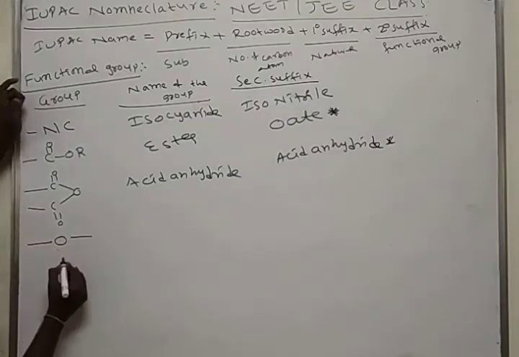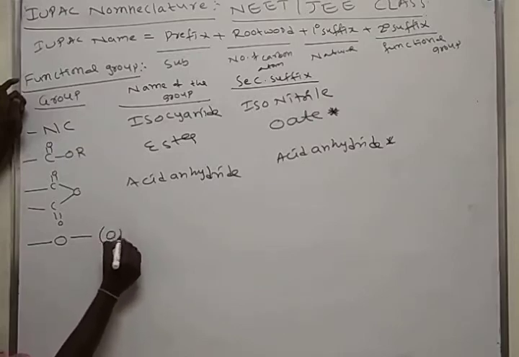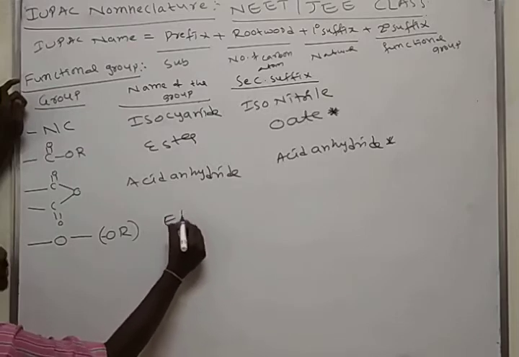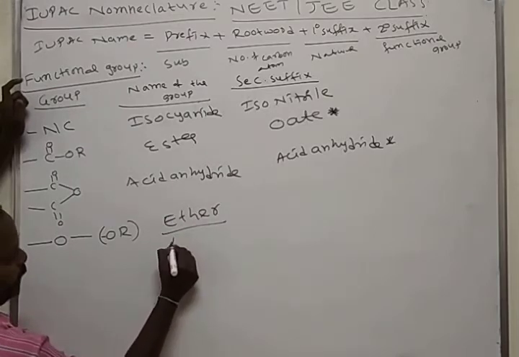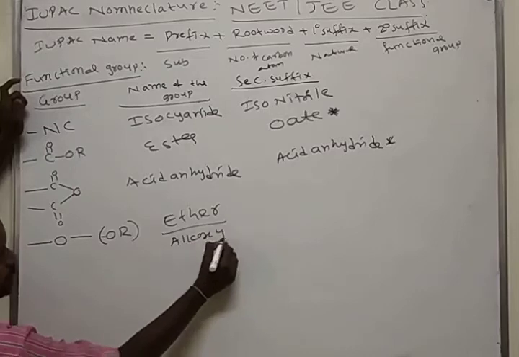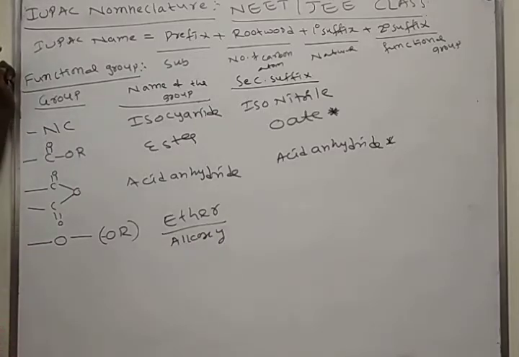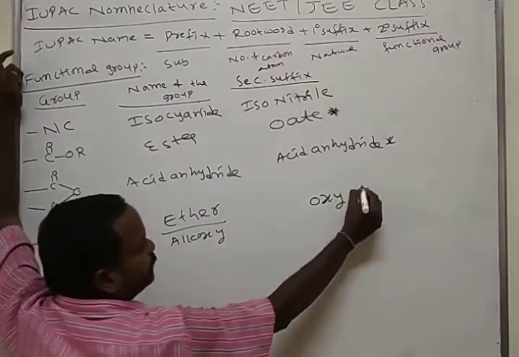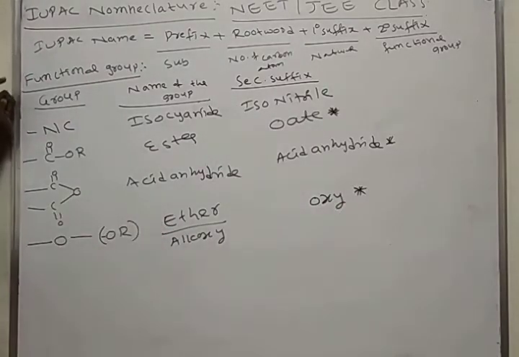Okay, here O. In some books it may be mentioned like this, OR. This we call ether functional group or alkoxy functional group. We use oxy. This is also specific. Okay, this is also one of the important and specific. These are the important functional groups present in organic chemistry.